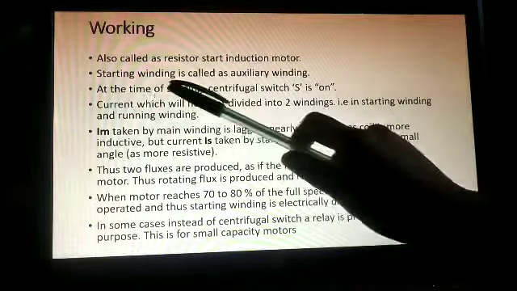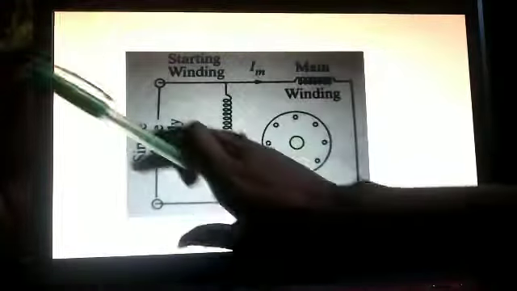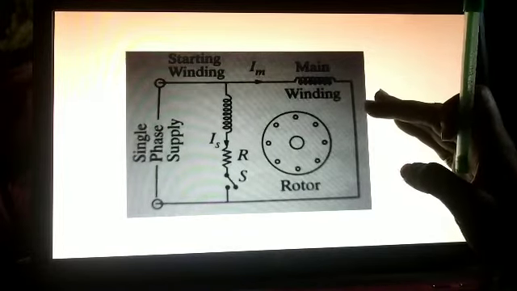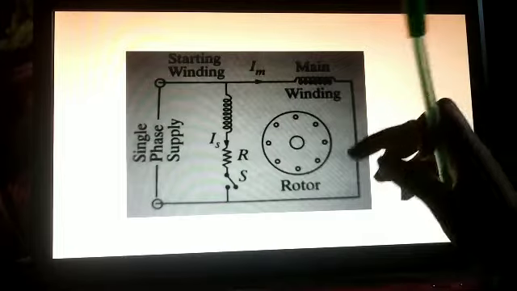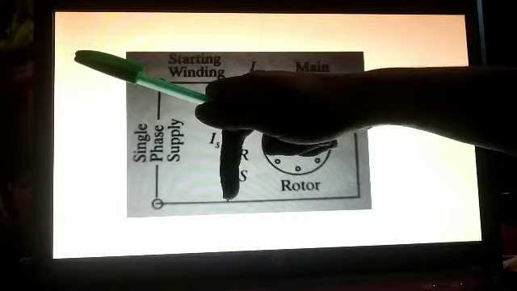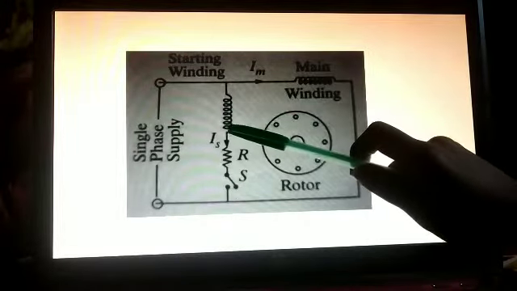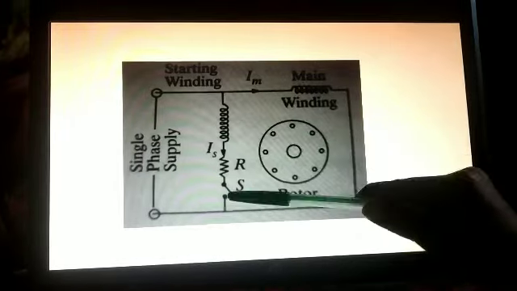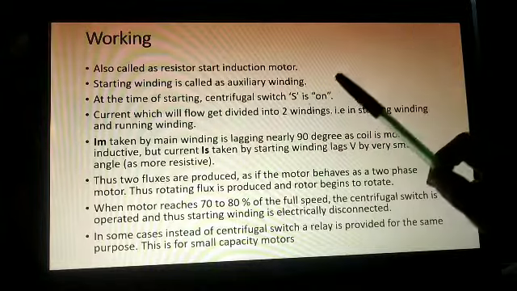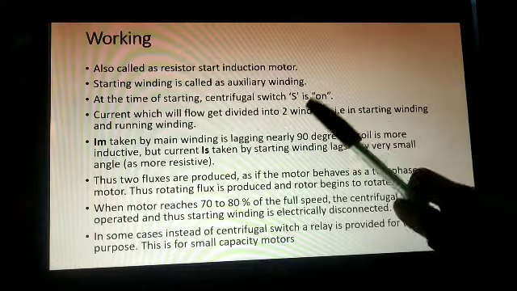At the time of starting, the centrifugal switch S is on. So whenever we turn on the motor, at the time of starting, the switch is on. That means it is closed, right? So what will happen? The starting winding is also in our circuit. The centrifugal switch is on, so the current flow will get divided into two windings.